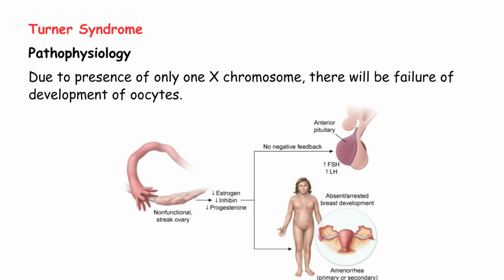It produces no hormones, no eggs, nothing. The absence of a functional ovary means there is no estrogen production at puberty. No estrogen means no secondary sexual characteristics can develop. No breast development, no periods, nothing. And importantly, secondary sexual characteristics cannot develop. These girls enter the age of puberty, but nothing happens. This is why they present with delayed puberty and primary amenorrhea.